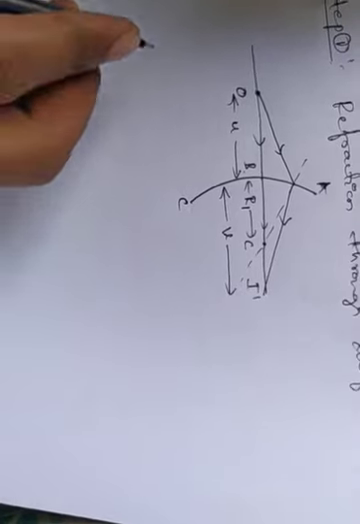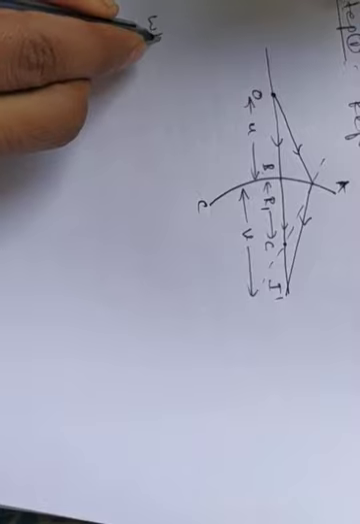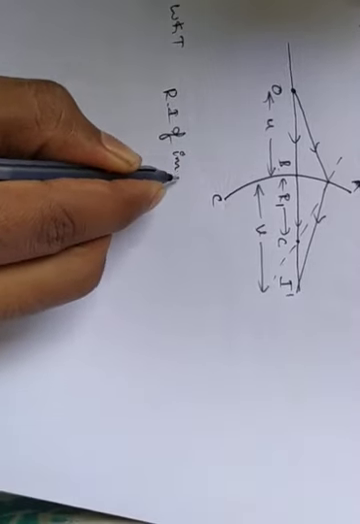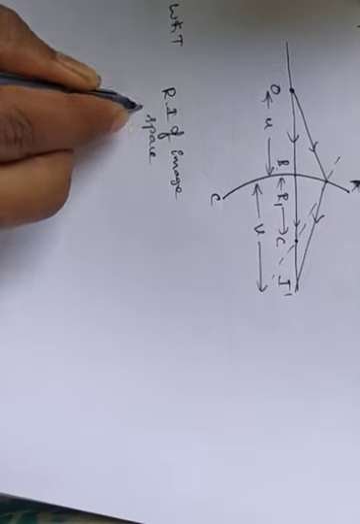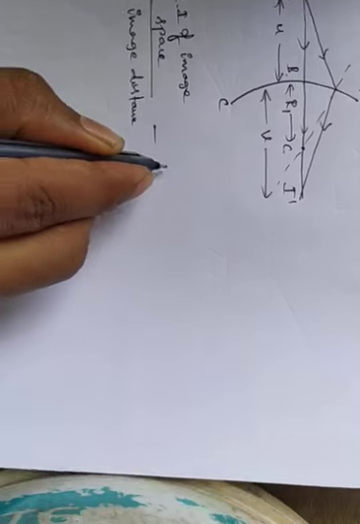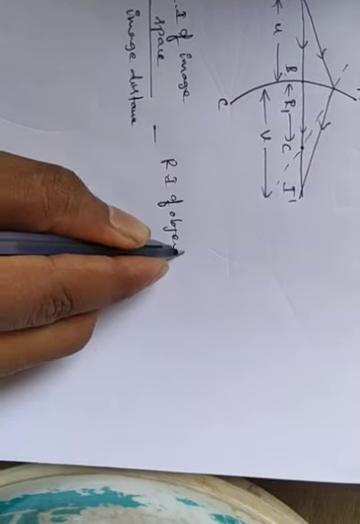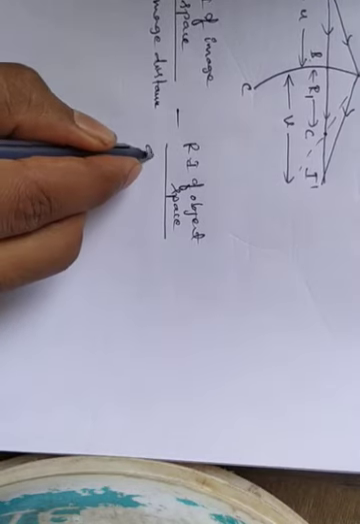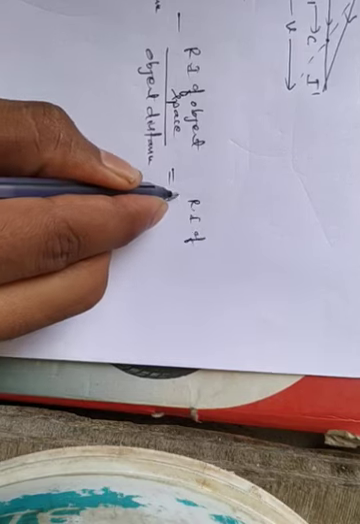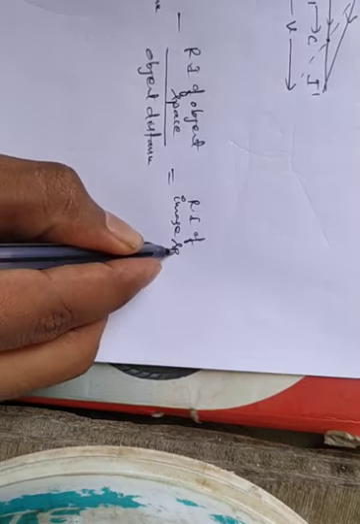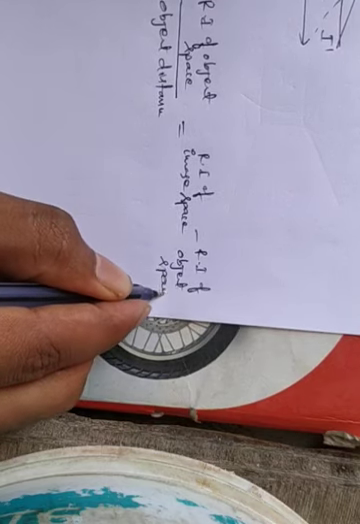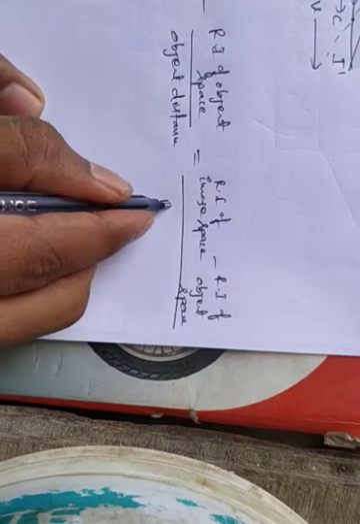The relation for this surface is, as we know: the refractive index of image space by image distance, minus the refractive index of object space by object distance, is equal to the refractive index of image space minus the refractive index of object space, by the radius of curvature.